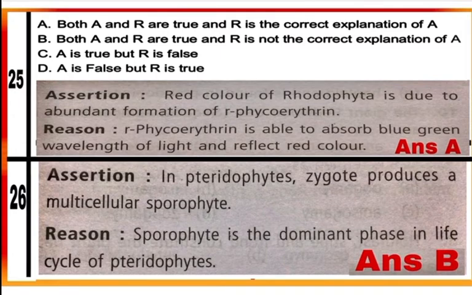In pteridophytes, gametophytes bear antheridia and archegonia, which form male and female gametes. These fuse and form zygote, and zygote thereafter produces well differentiated sporophyte, which is the dominant phase in life cycle of pteridophytes. So mark B as a correct option. Both A and R are true but R is not the correct explanation of A.